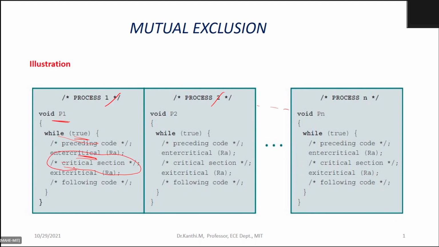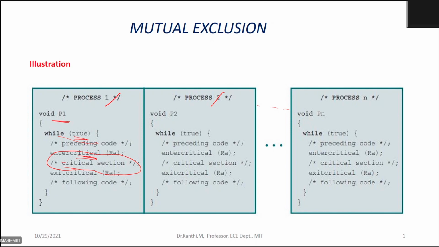The resource or the area which is needed by more than one process, and they try to access it. Okay. So how do we handle this critical section? That is why we are trying to understand the different kernel objects, how we can have some sort of synchronization among the various processes. Fine.